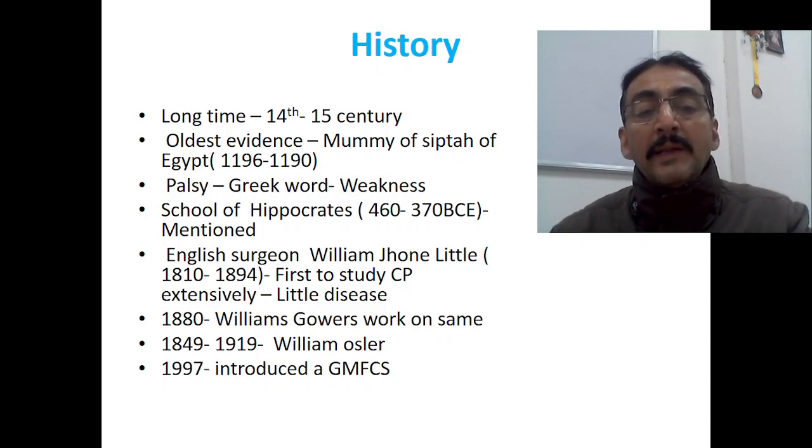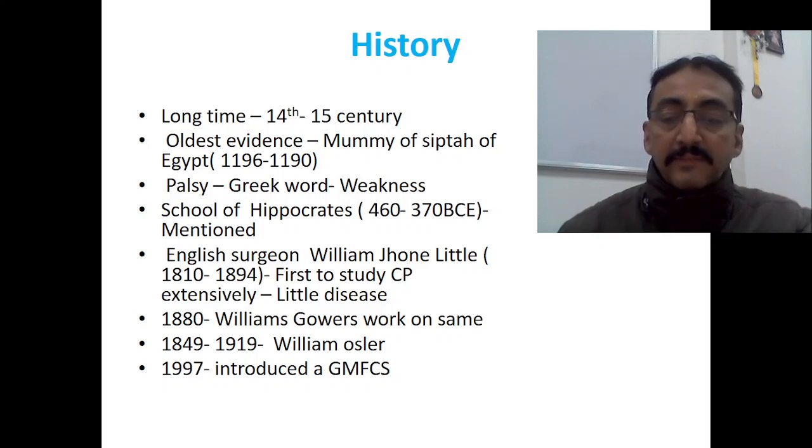In 1880, William Gowers also worked on the same topic. In 1849 to 1919, William Osler also worked on this. In 1997, for the first time the Gross Motor Function Classification System, GMFCS, was introduced. So these are some of the landmarks in the development of the study of cerebral palsy as far as history is concerned.